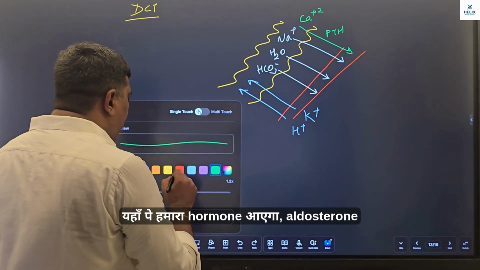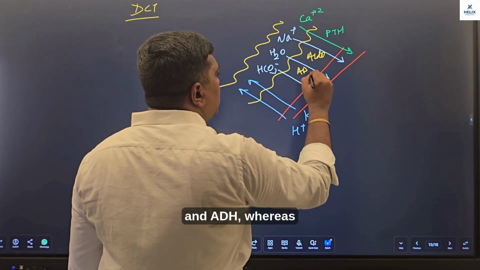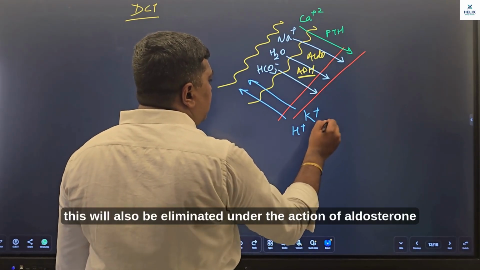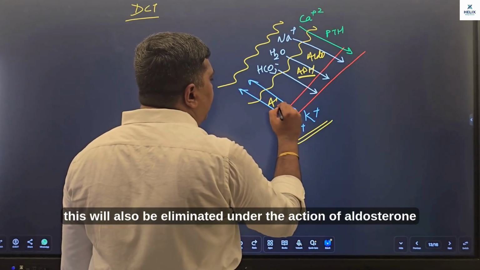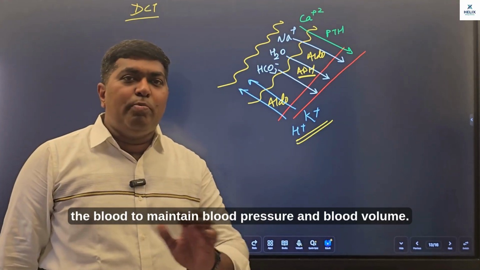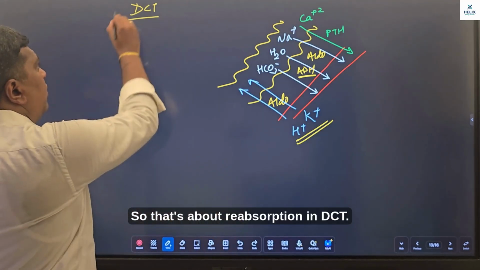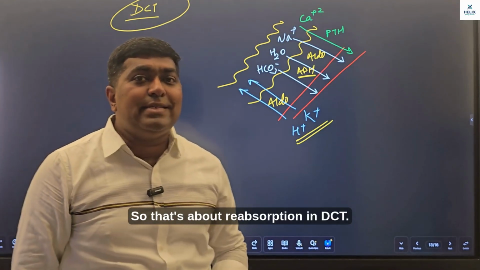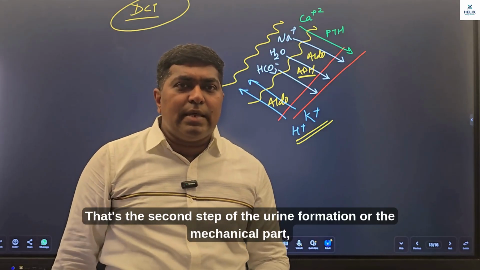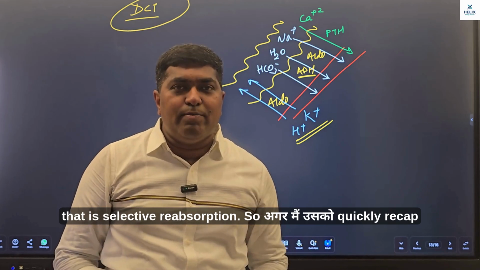यहां पे हमारा हार्मोन आएगा, aldosterone and ADH, whereas potassium and H+ will also be eliminated under the action of aldosterone to get the sodium into the blood to maintain blood pressure and blood volume. So that's about reabsorption in DCT. That's our second step of the urine formation or the mechanical part, that is selective reabsorption.